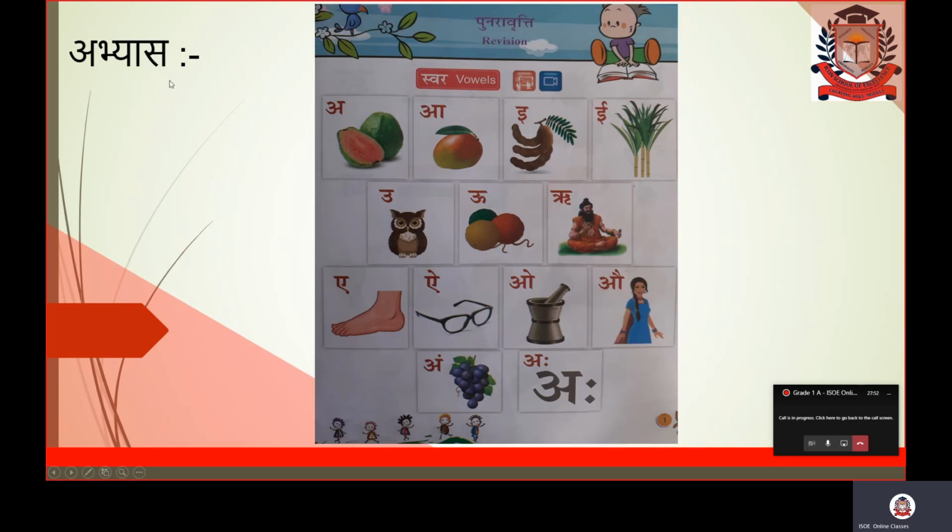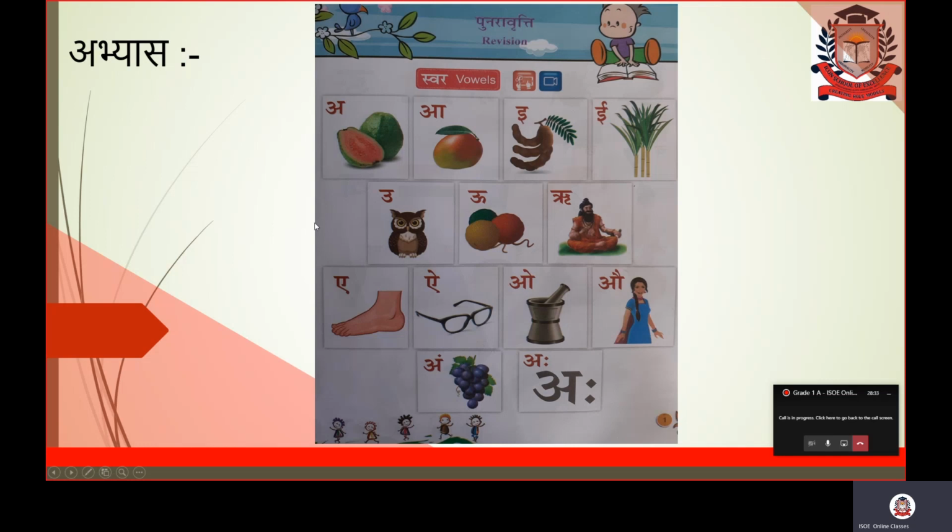Now let's do the revision, abhyas. So here again I'm taking swar. Speak after me once again. A, e, u, ri, e, I, o, au, ang, aha. Fine. Always remember this order. A, e, u, ri, A, I, O, au, ang, aha.